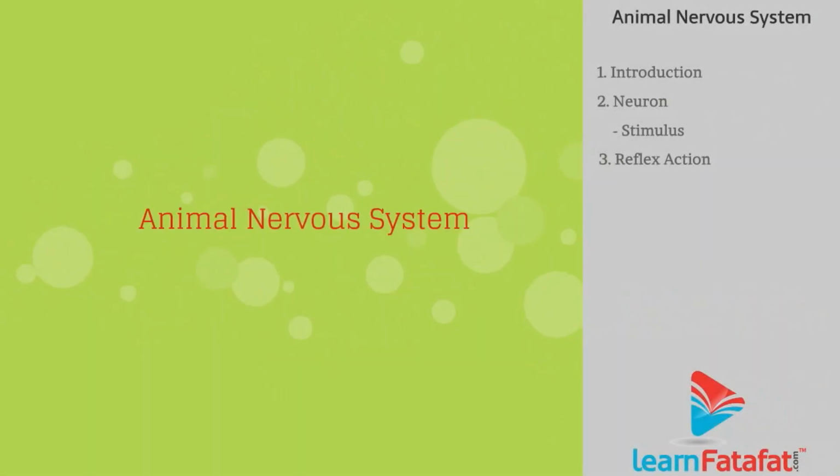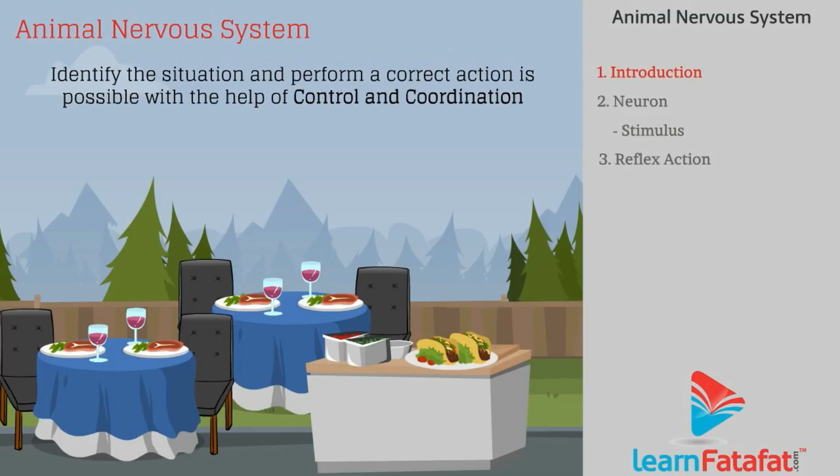Animal nervous system, part 1. Identifying the situation and performing a correct action is possible with the help of control and coordination.